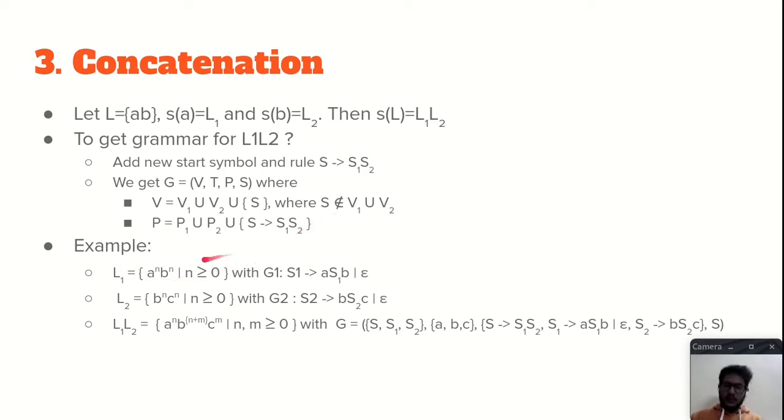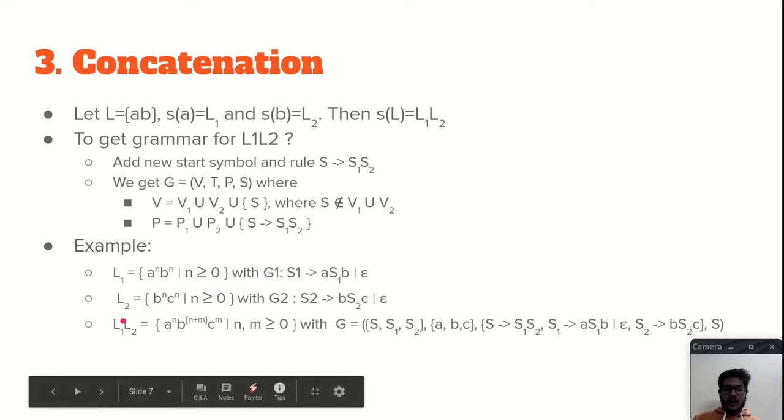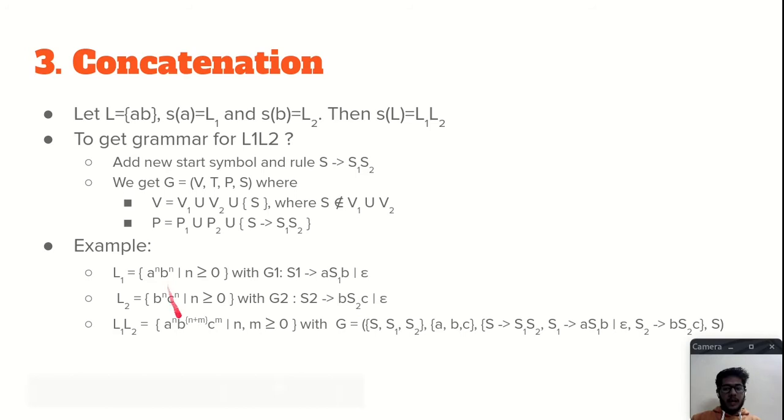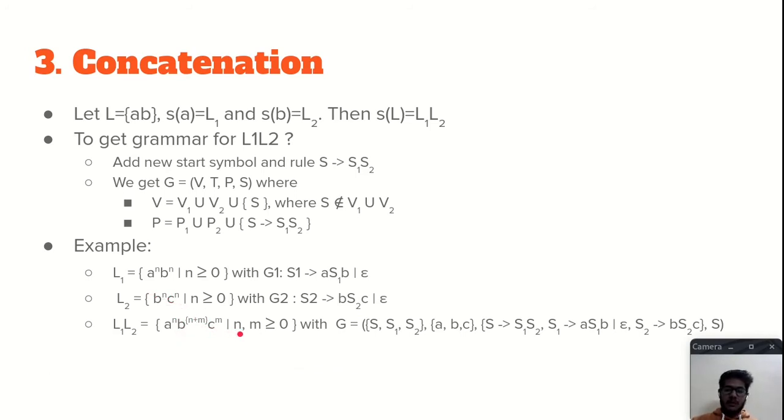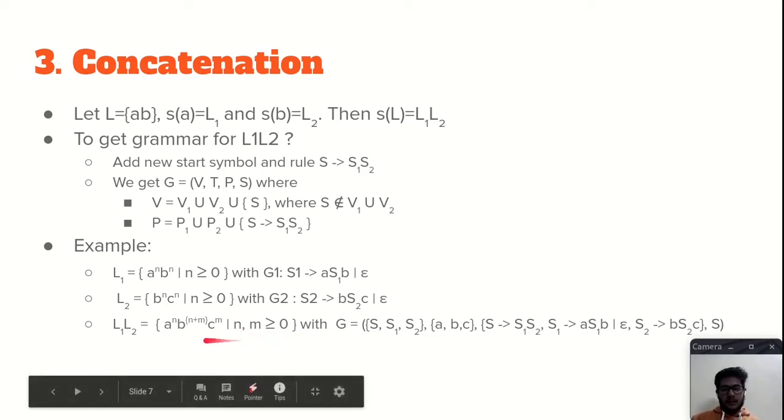So suppose L1 is a language with equal number of A's and B's, and the grammar is S1 gives A S1 B, as we saw earlier. L2 is another language with equal number of B's and C's, and the grammar is S2 gives B S2 C. Now what will be the language for L1 L2? It will be A to the power n, B to the power of n plus m, and C to the power of m. We have changed the symbols to remove the discrepancies, right? And n, m greater than or equal to 0.